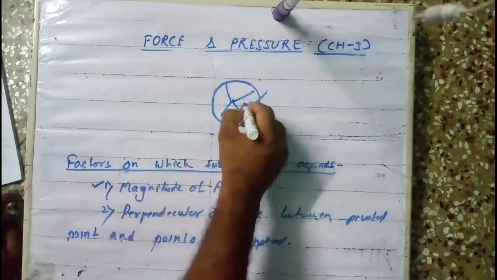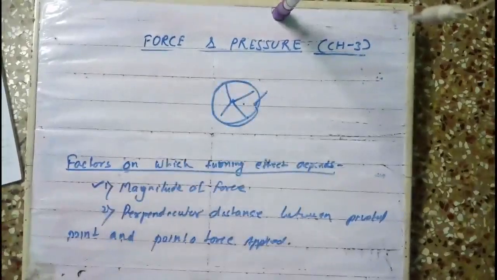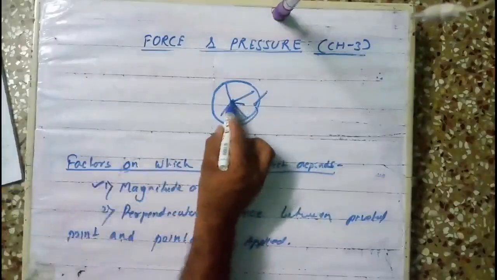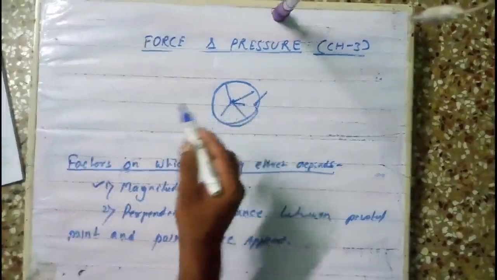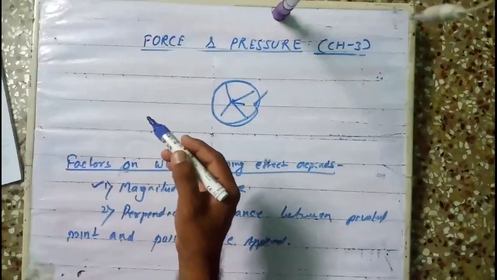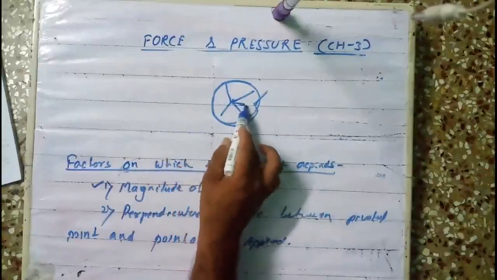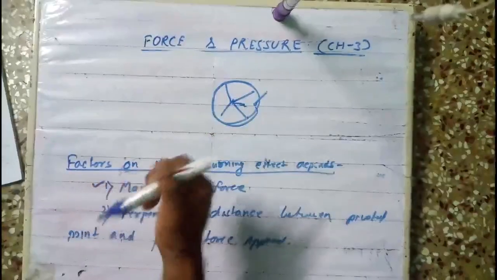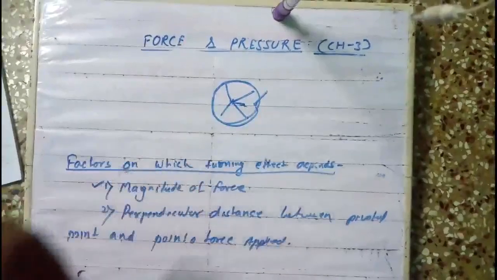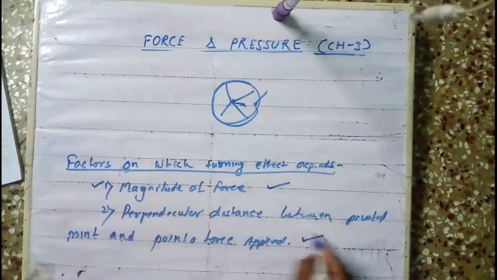Why is that? Suppose this one is in the middle, then they require more force, because the turning effect will be less because the distance decreases from here to here. This is the pivot point, this is the force applied point. Even your cycle pedal, suppose your cycle pedals become small, then you need to apply more force, because the turning effect will be less as the distance is decreased. So force will increase to match the turning effect required. Got my point? So with increasing force, turning effect increases. With increasing distance, turning effect increases.